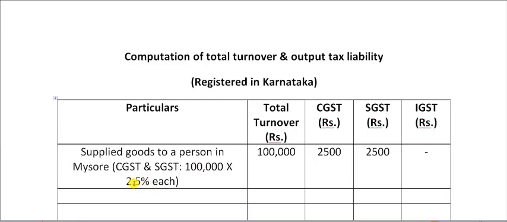Why is this so? Total GST applicable is 5%. We have to divide that equally among CGST and SGST. So 1 lakh into 2.5%, 2500. Once again the same for SGST. There is no IGST in this case.